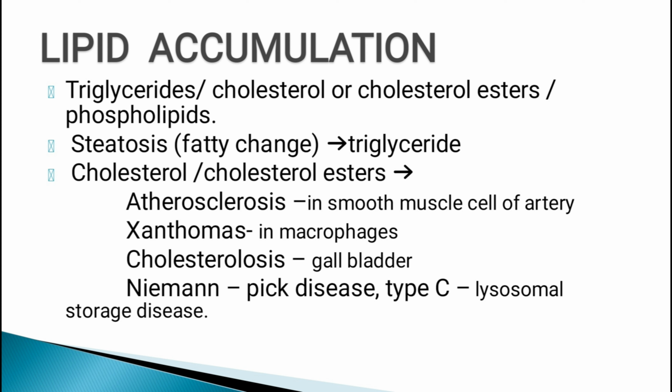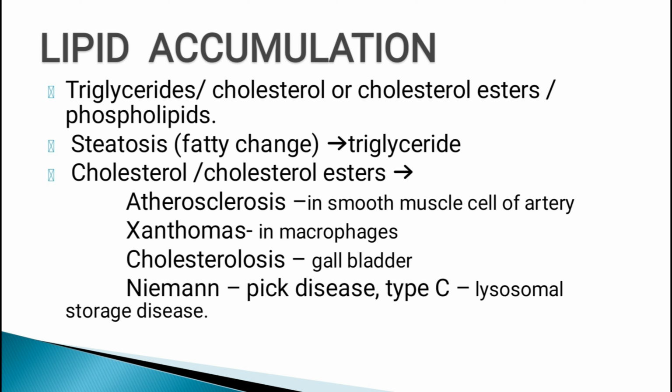All major classes of lipid can accumulate in the cell, like triglyceride, cholesterol or cholesterol esters and phospholipids. We will see the accumulation of triglyceride and cholesterol esters in this video. The accumulation of triglyceride within the parenchymal cell is called steatosis or fatty change. Fatty change is often seen in the liver because it is the major organ involved in fat metabolism. It also occurs in heart, muscle and kidney. The causes of the fatty change or steatosis include protein malnutrition, obesity, diabetes mellitus or alcohol, which cause alcoholic liver disease. Next is the accumulation of cholesterol or cholesterol esters.